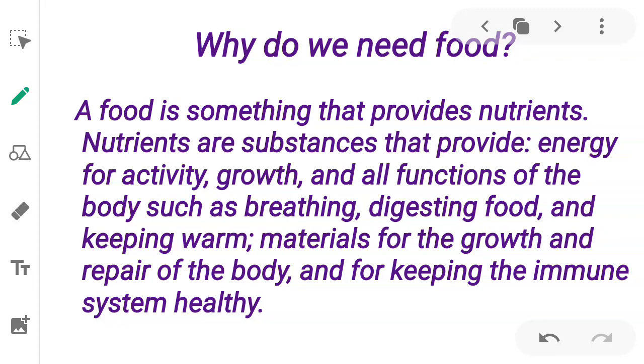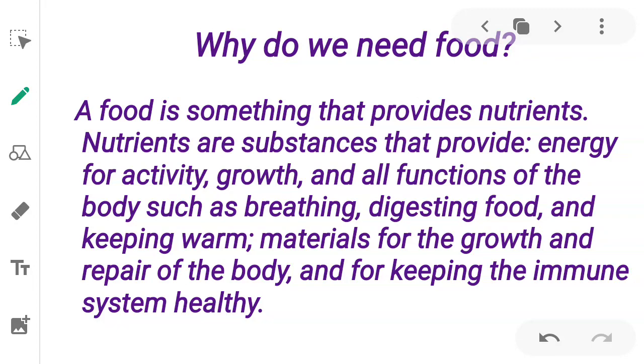Food is something that provides us nutrients. So what are nutrients? Nutrients are substances. And what are they? They are substances that provide energy for our body. We need energy to do work. हमारे बॉडी में एनर्जी नहीं रहेंगी तो will we be able to work? No. So we need energy to work. So where do we get this energy from? We get this energy from nutrients. And where do we get these nutrients from?